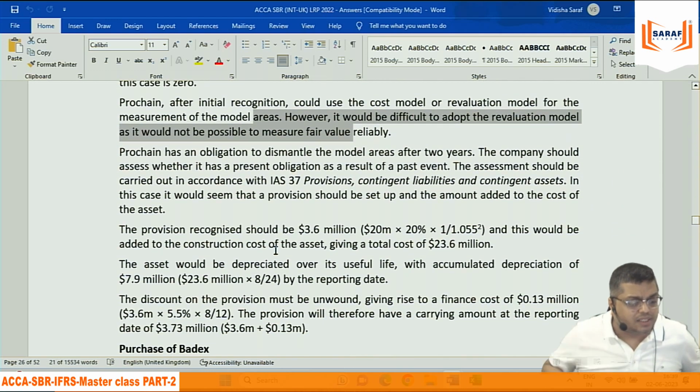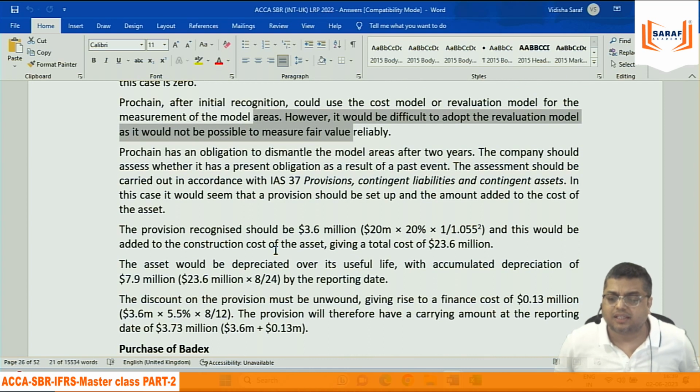P has an obligation to dismantle the model areas after 2 years. The company should assess whether it has a present obligation as a result of a past event. The assessment should be carried out in accordance with this. Why are they writing this? Maybe I will not cancel the model after 2 years. I will continue. Maybe I will cancel earlier. There is no point writing IAS 37, but they are writing.